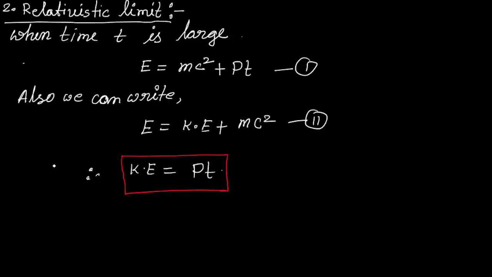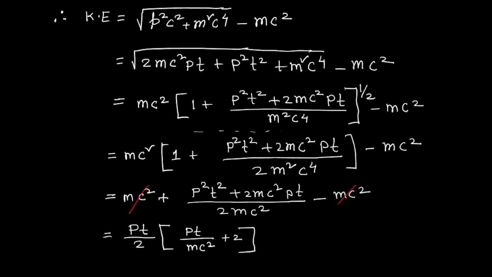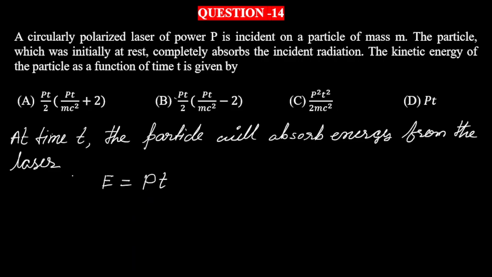When you consider time is very large, that's the relativistic limit, and in that case the kinetic energy will be pt. But the question does not say what the value of t is. t can be very small, very large, or in between. Whenever the examiner has not written anything, the best way is to write the approximate answer, where time is neither too small nor too large. If we take this approximation limit, then the correct answer will be option A.